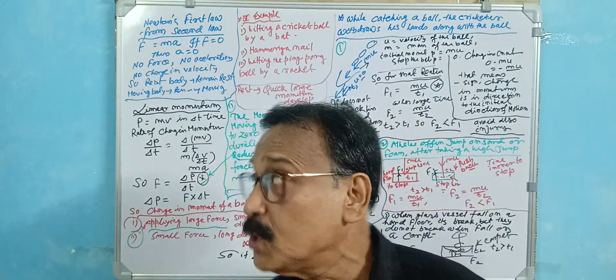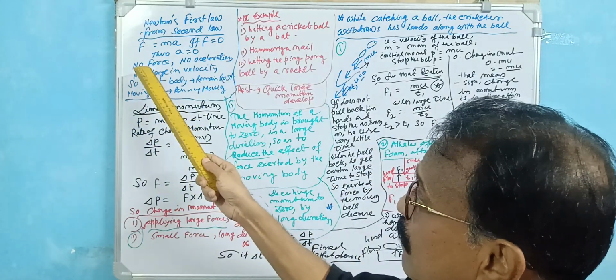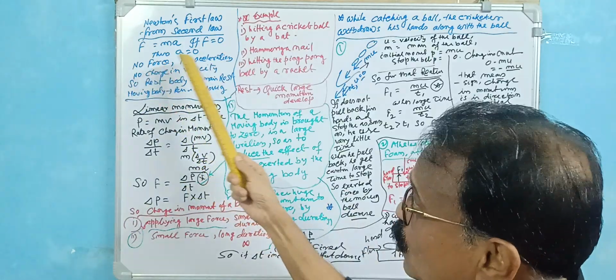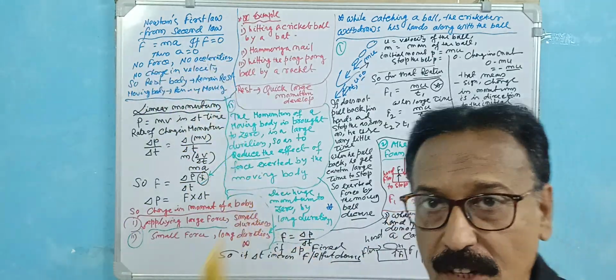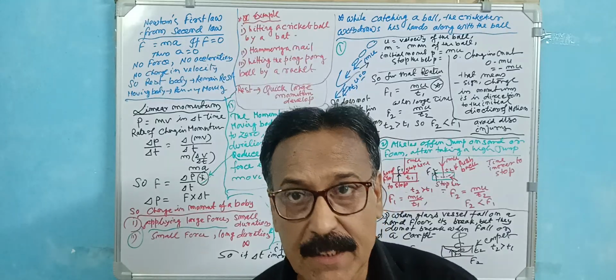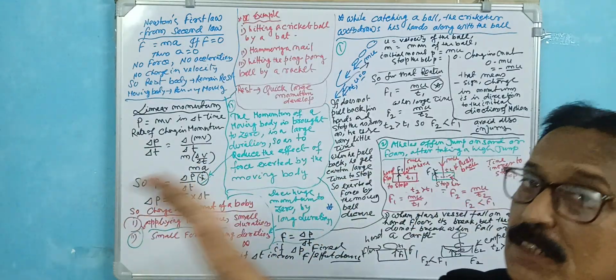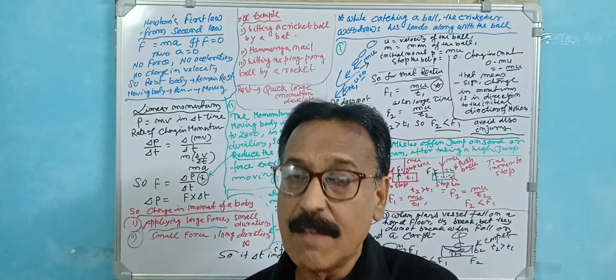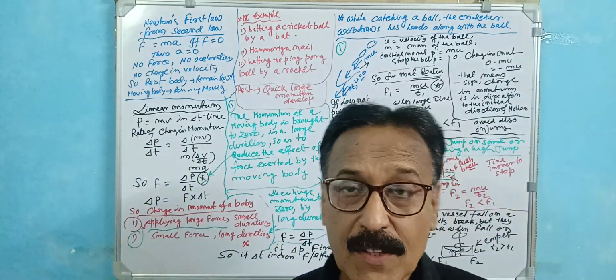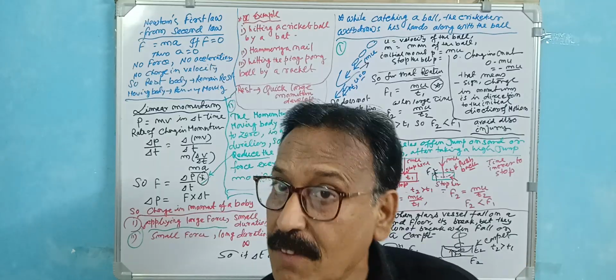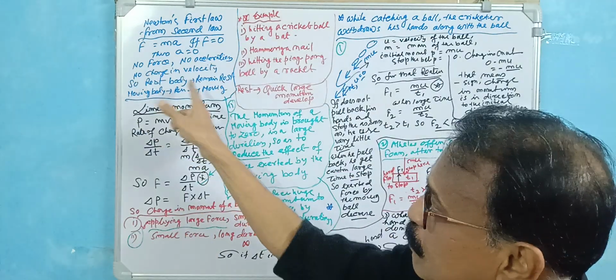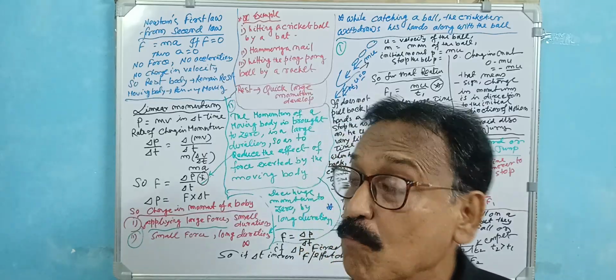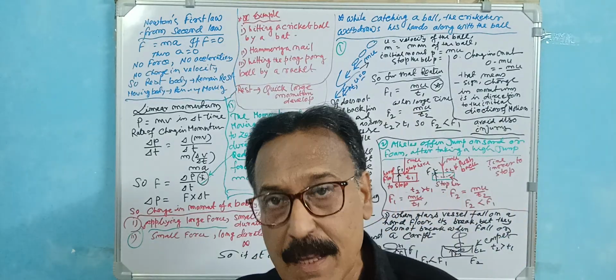So no force means no acceleration, no change in velocity. That means a rest body remains at rest and a moving body continues to move with the same velocity.